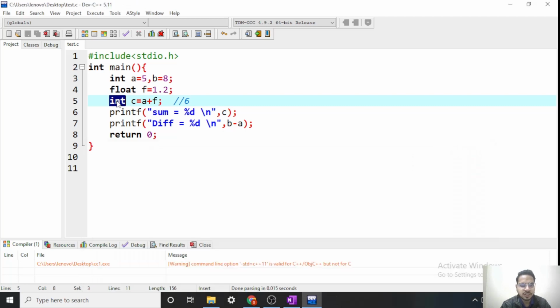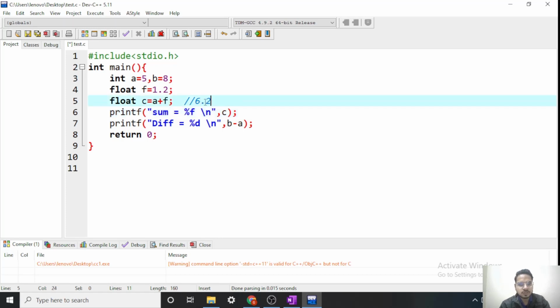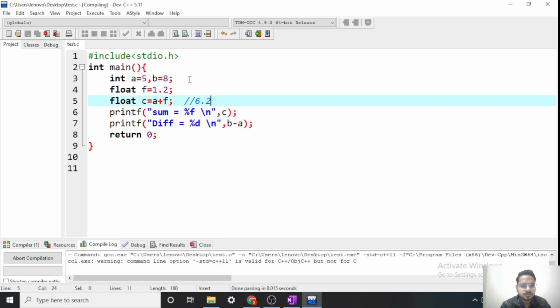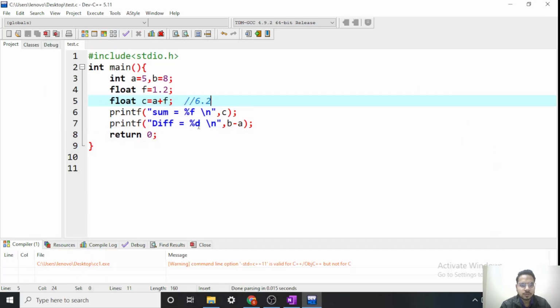If we change this into float, let's make c as float, and so here we have to change %d to %f. Now it will hold 5 plus 1.2, that is 6.2. So it will give me 6.2. So as you can see, now c is 6.2. So this is about the arithmetic calculations between integer and float. Likewise, we can have multiple operators like division, multiplication, okay, subtraction, addition we have already seen.